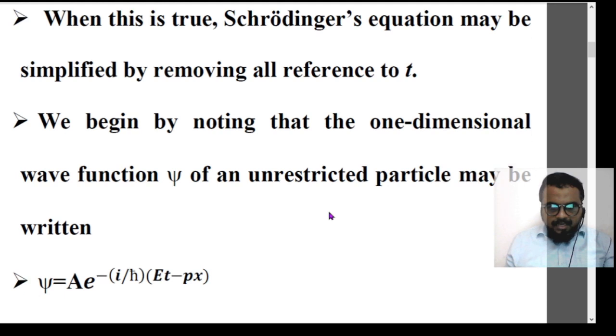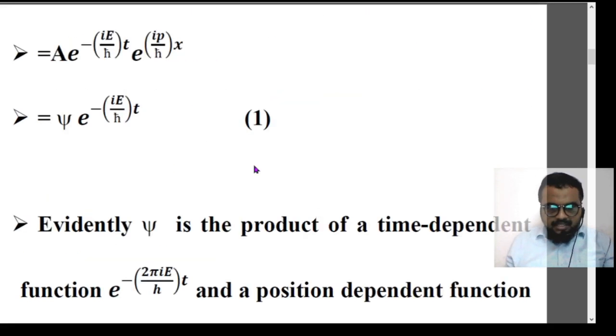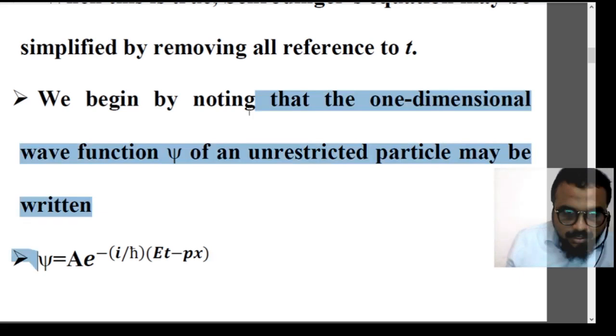In the last derivation video we saw the wave function psi, a complex wave function. You can see this is a complex wave function. So this complex wave function is given by psi equal to A e raised to minus i by h cross (Et minus px). You can see here this is the wave function: psi is equal to A e raised to minus i by h cross (Et minus px). Now using this we can find the